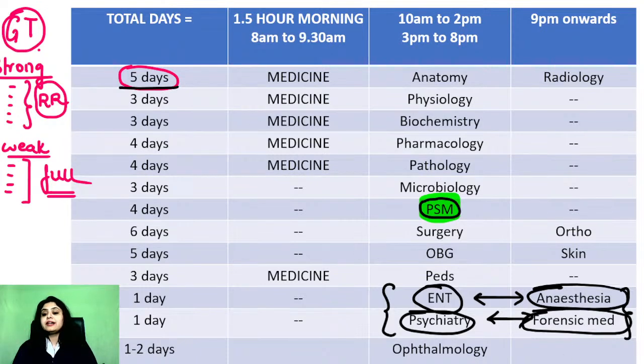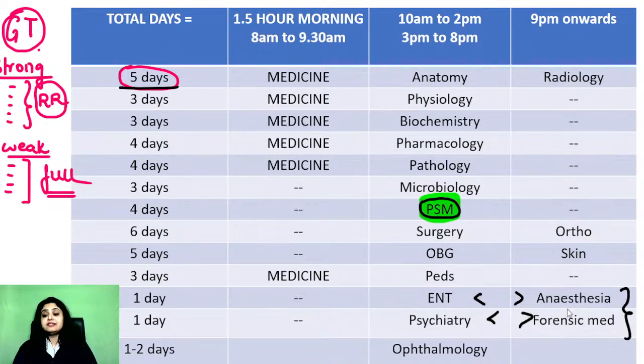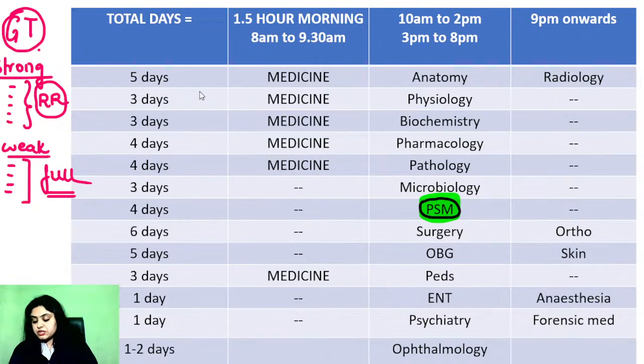So the first sentence that I said was open to customization. Please, you have to take this screenshot and make this timetable yourself as you feel, but be realistic. If you are spending 10 days on one subject, this means you are doing something wrong. Either you are reading too much in detail which is not required, or you're not putting in the right number of hours. You're just sitting in front of the textbook and not reading that way, right? Next question.